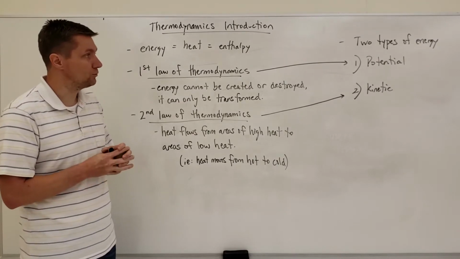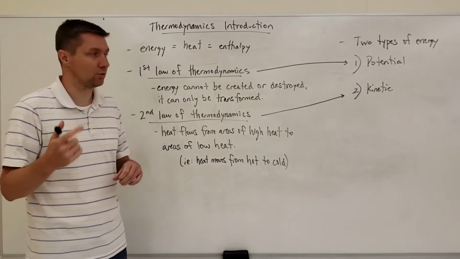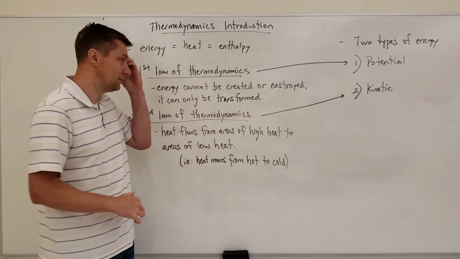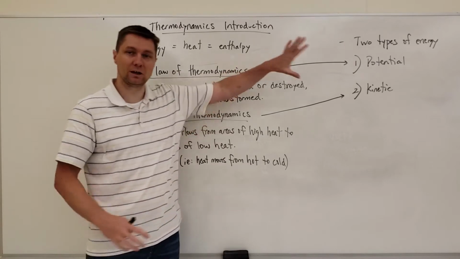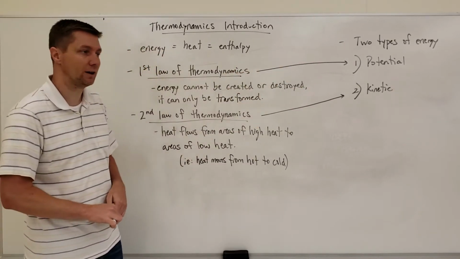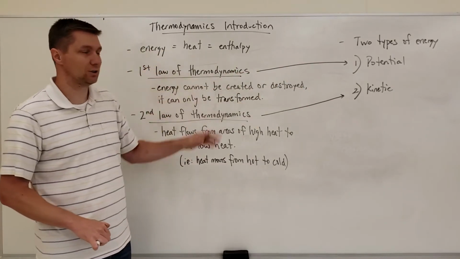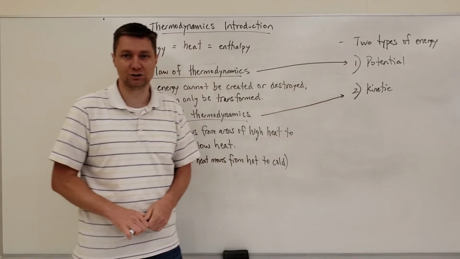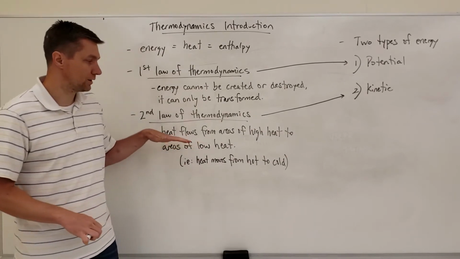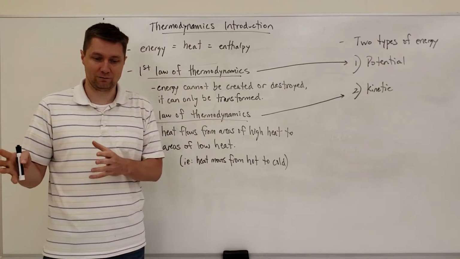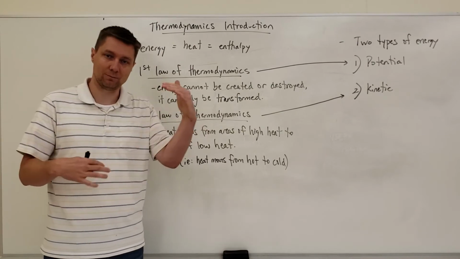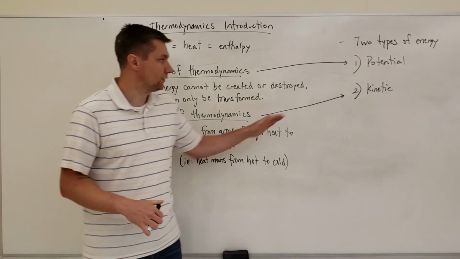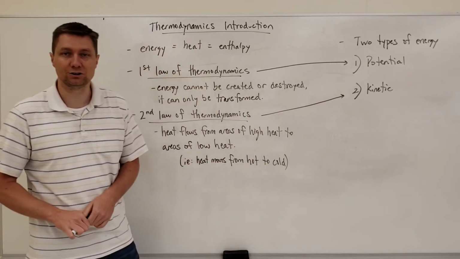So, two types of energy that we're going to talk about in this unit. The first is what's referred to as potential energy. The second is kinetic. And these two laws here are essentially related to those two types of energy. When we're talking about the first law of thermodynamics and chemical reactions, we're typically talking about potential energy changes. And when we're talking about things having heat that flows from one area to another, that means that temperatures are going to change of those substances, and so that's a reference to kinetic energy changes.